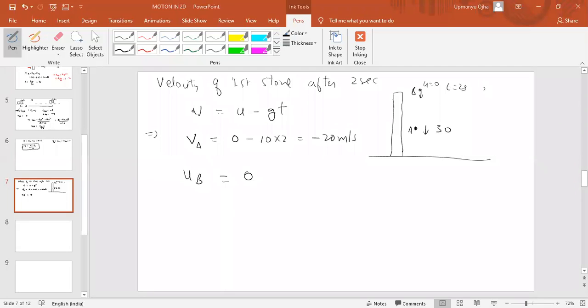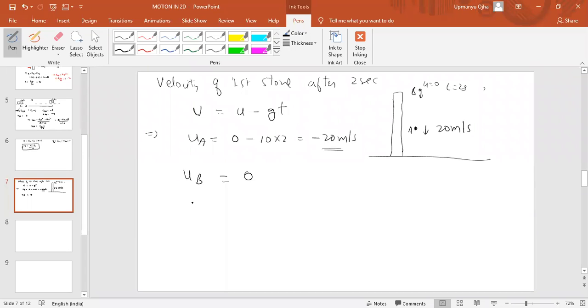Velocity is in the negative direction, that is why. Direction of the velocity is minus 20 meter per second downward. So after 2 seconds, the velocity of A is 20 meter per second downward. Velocity of B is 0 meter per second.